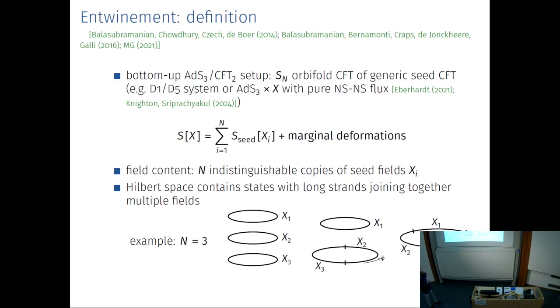So for instance, if you have 3 copies, then you can have the simple situation where all of the fields are periodic or anti-periodic with themselves, or you could have a situation where 2 of the fields are joined together by the boundary condition and the other field is separate, or all of the fields are joined together. So these long strands will turn out to be very important. And in particular, if you want to specify some subsystem of this theory for which you want to compute entanglement entropy, you have to specify how you distribute your subsystem among these strands.